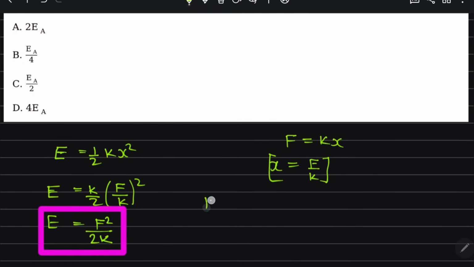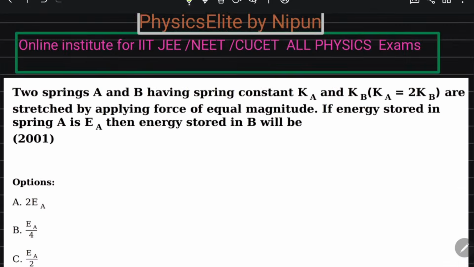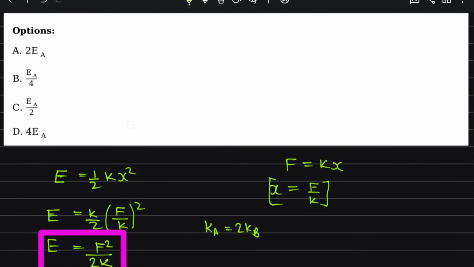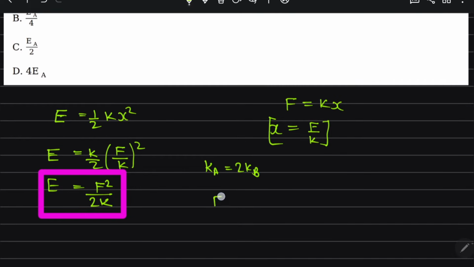that Ka is 2 times Kb, and they are stretched by applying force of equal magnitude, means Fa is equal to Fb.